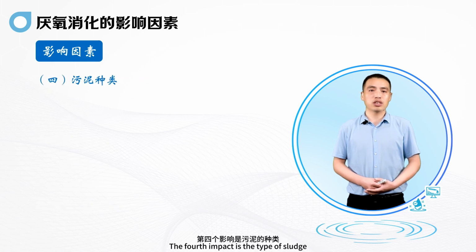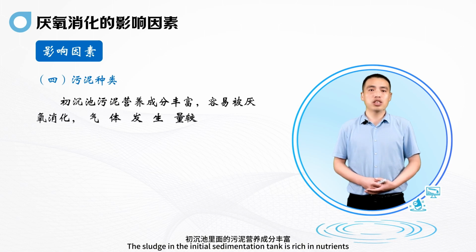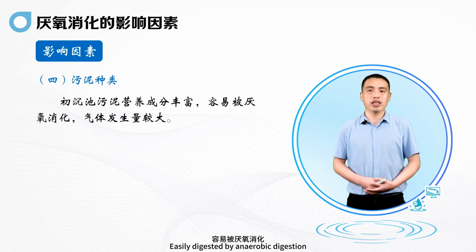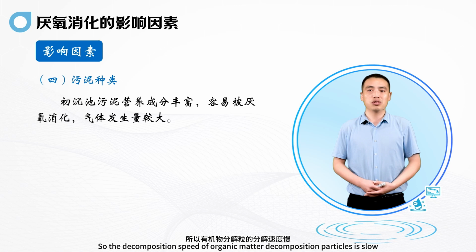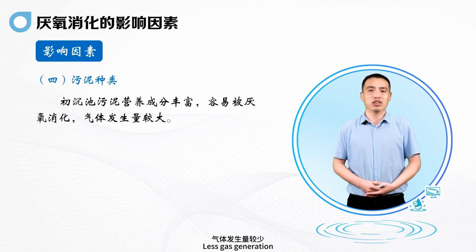The fourth impact is the type of sludge. We know the sludge in the initial sedimentation tank is rich in nutrients, easily digested by anaerobic digestion, with a large amount of gas generation. Residual sludge from the secondary sedimentation tank is mainly composed of aerobic bacteria, so the decomposition speed of organic matter is slow, with less gas generation.